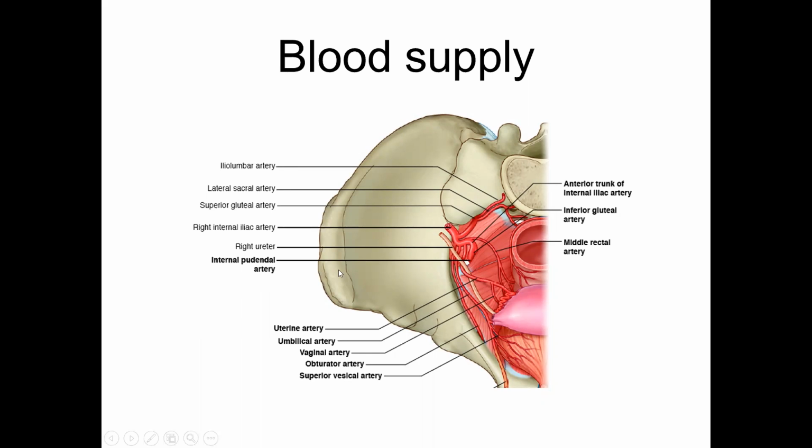Also, what is labeled here is something called the umbilical artery. This umbilical artery is present in the embryonic period. After birth, the umbilical artery is closed, but a branch given off from it, called the superior vesical artery, continues to remain to supply the upper part of the bladder.